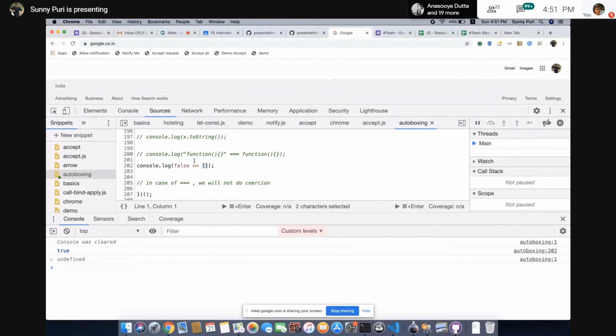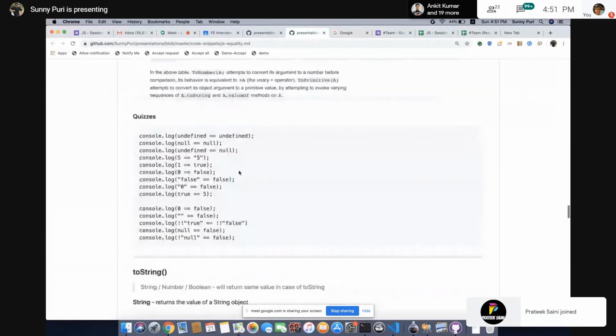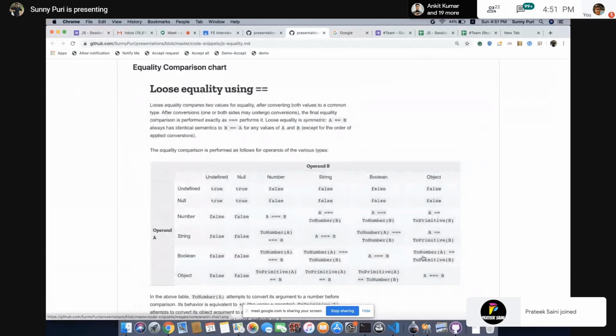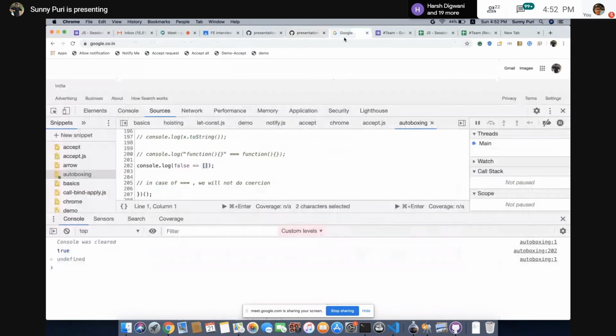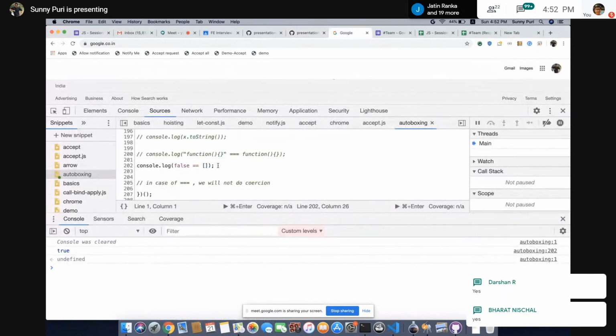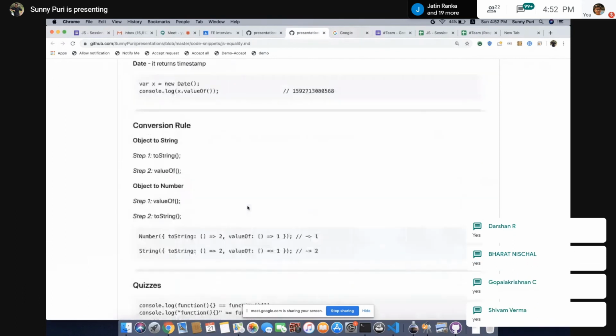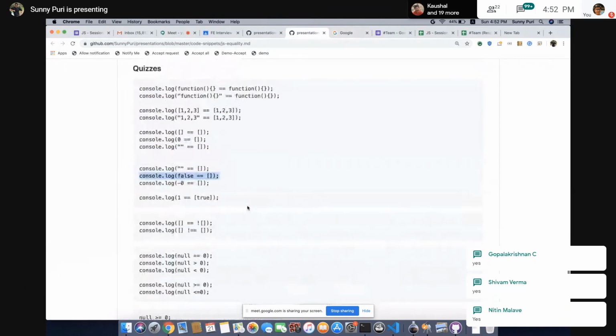If you see the chart, right? Boolean and object. Let's see the chart. Boolean and object. If you see type A, we are converting it to a number. And this primitive, what is false? Zero. Zero is equal to zero. You can say double quotes, but again we are going to convert it to a number. This is clear, right? This is clear, guys. Okay. Let's see the remaining quiz. Again, we have seen minus zero will also work. Okay. Let's see this.